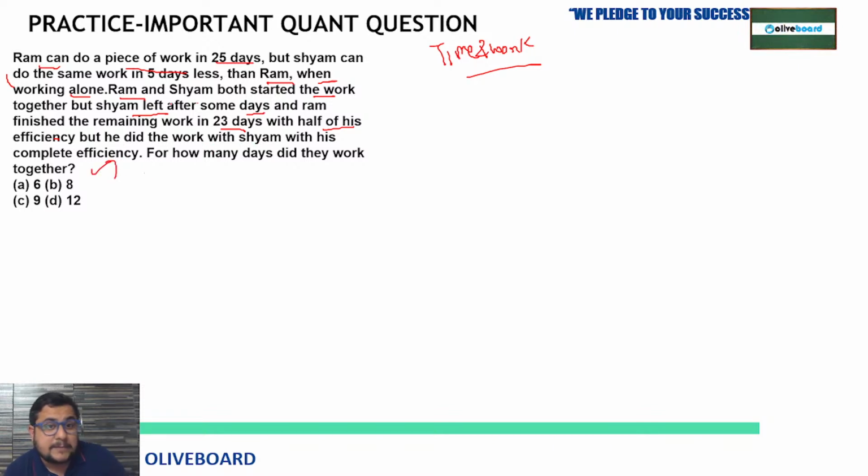Now, many statements are given, and the question seems lengthy, but it is not if your concepts are clear. If your concepts are clear, then you can easily attempt it. For how many days did they work together? They are just asking for how many days Ram and Shyam did the work together.